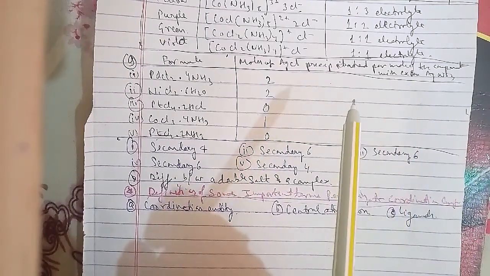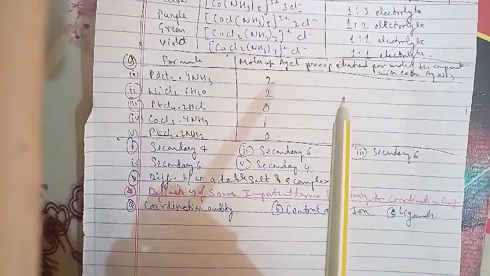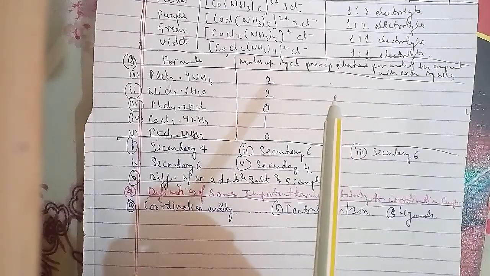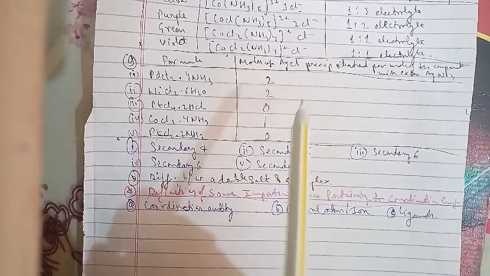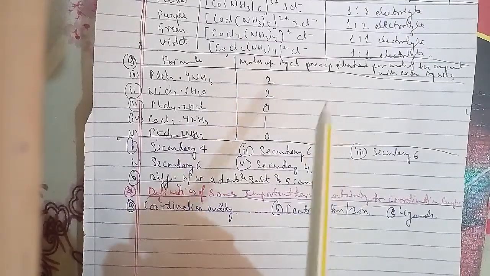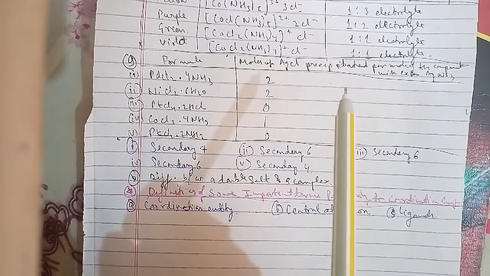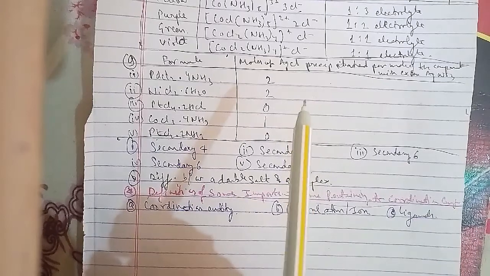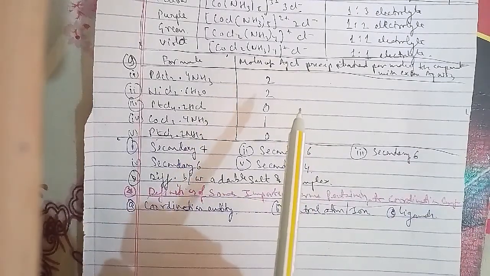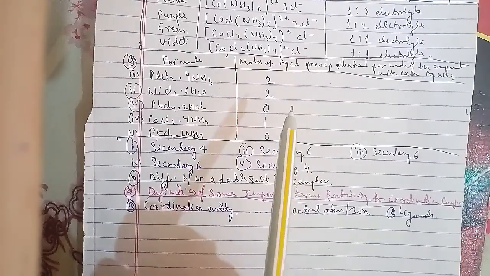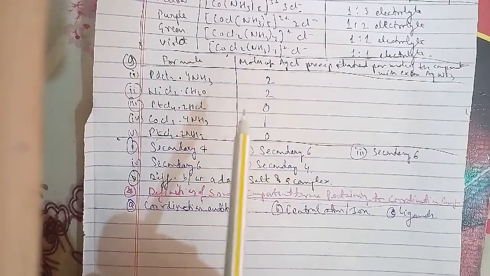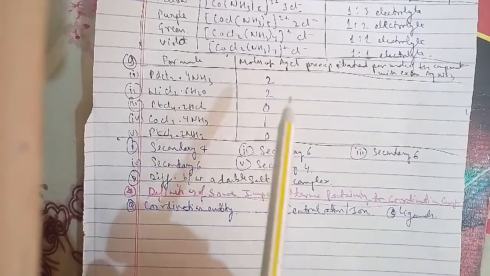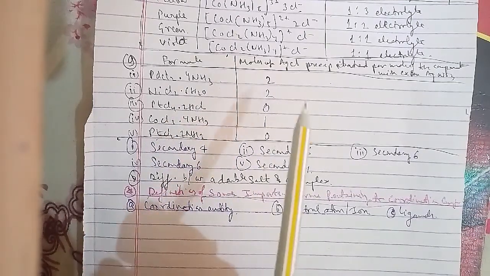Ligands which can ligate through two different atoms are called ambidentate ligands. Examples of such ligands are NO2- and SCN- ions. NO2- can coordinate either through nitrogen or through oxygen to a central metal atom or ion. Similarly, SCN- can coordinate through the sulfur or nitrogen atom.